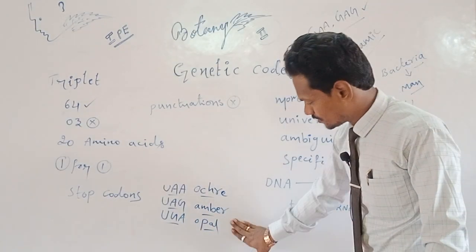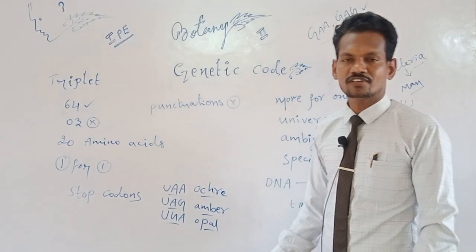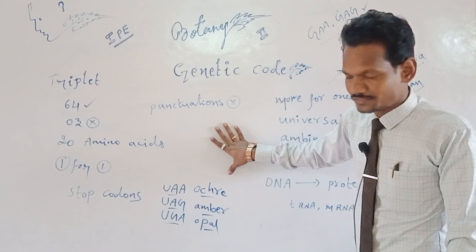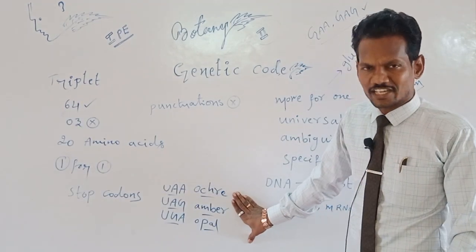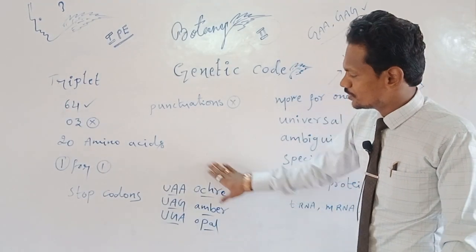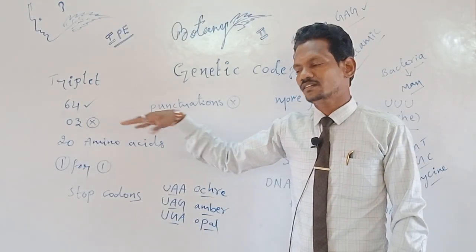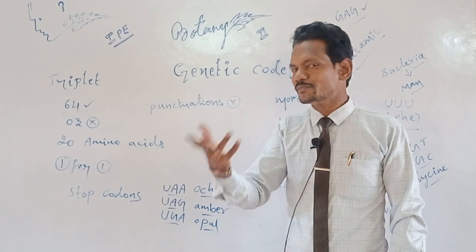These nicknames are unique and important for competitive exam candidates. You could add this in IPE also, no problem. These 3 together are called stop codons because they never participate in recognizing or synthesis of any amino acids out of these 20.